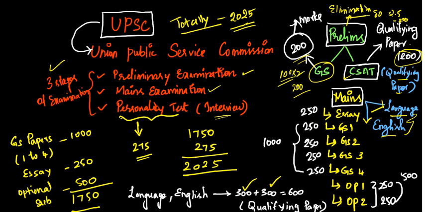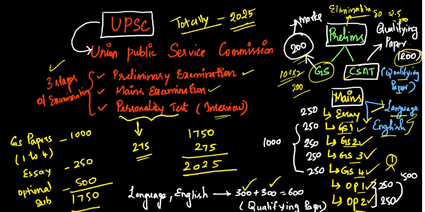Then in mains examination, we have seven papers that will decide your rank, and these are the marks that will be considered for ranking. One is we have one essay paper, then general studies. We have GS paper one, GS paper two, GS paper three, GS paper four, then two optional papers. Optional paper one and optional paper two. We have to note one thing. Two optional papers, but we have to choose only one optional. That one optional will contain two papers.